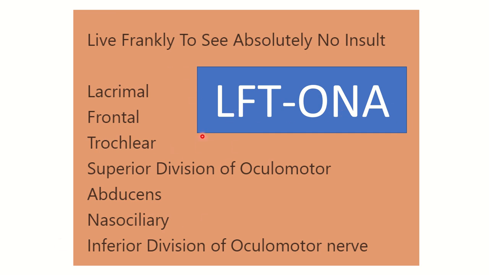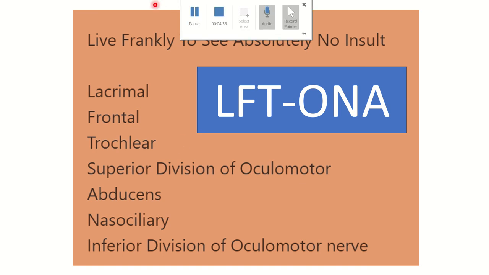Through this mnemonic, we can easily remember the structures passing through the superior orbital fissure. Read or memorize one of these mnemonics to answer the question.